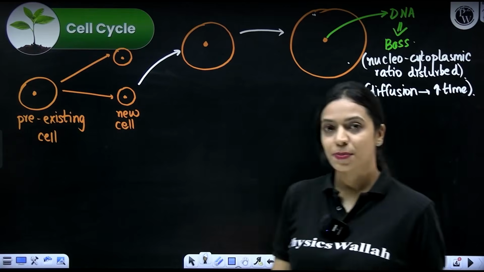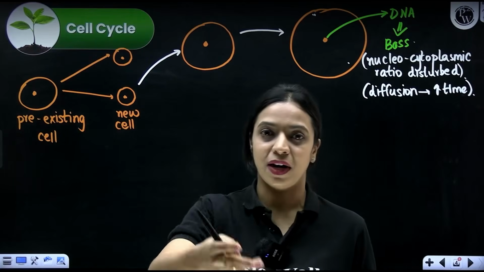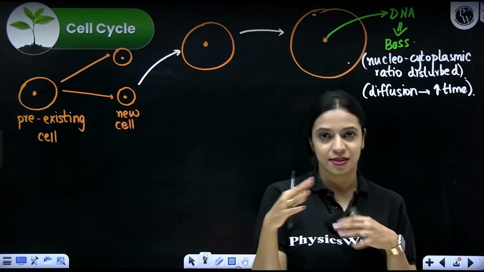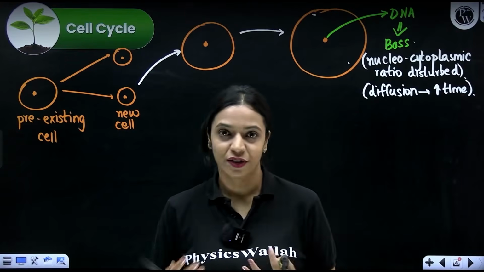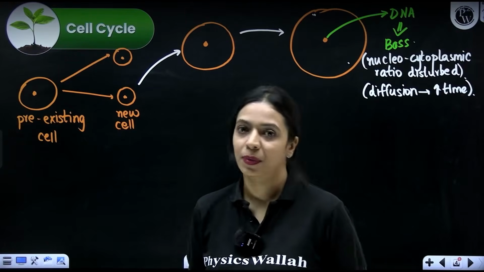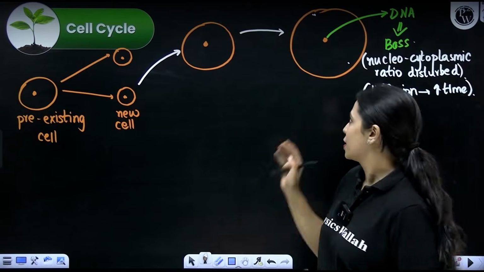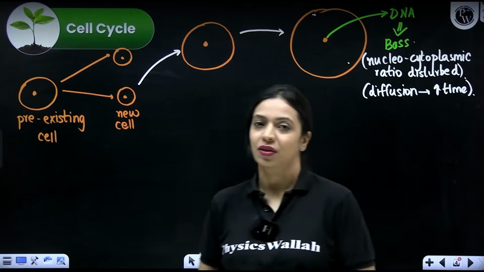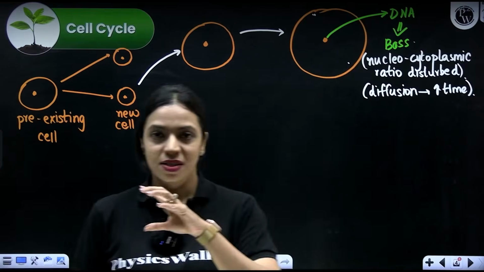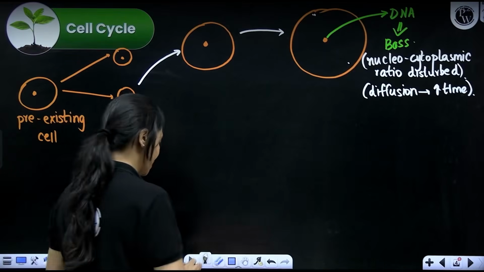It could be diffusion of substances from the surrounding fluid or blood into the cell, or within the cell only molecules getting transported will take a hell lot of time, which is not ideal for a cell. So it will decide to undergo cell division. It can't just undergo cell division randomly like that.